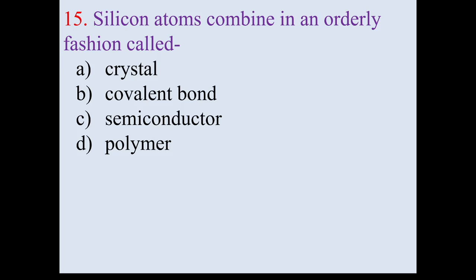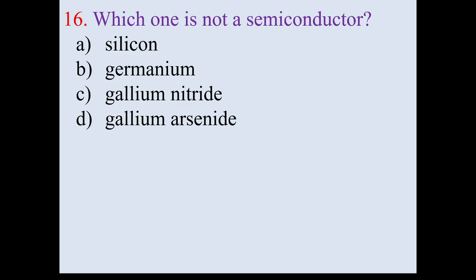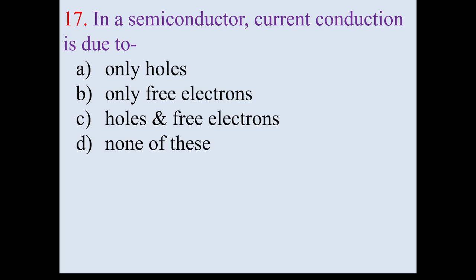Silicon atoms combine in an orderly fashion called a crystal. Which one is not a semiconductor? We know that silicon, germanium and gallium arsenide are all semiconductors, so gallium nitride is the one that is not a semiconductor.